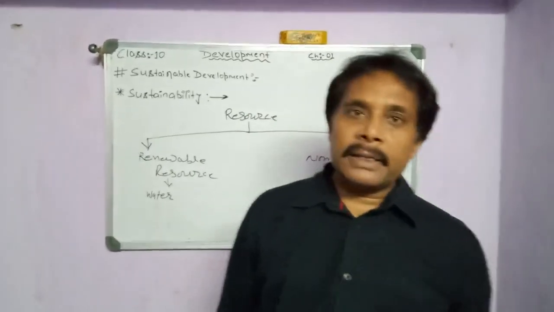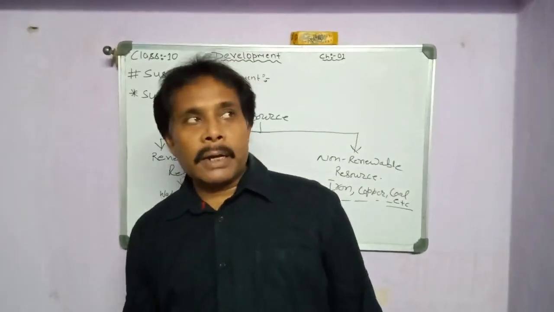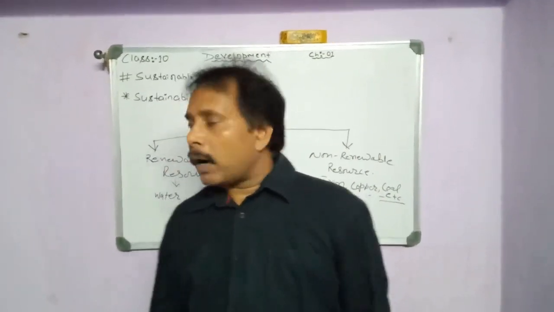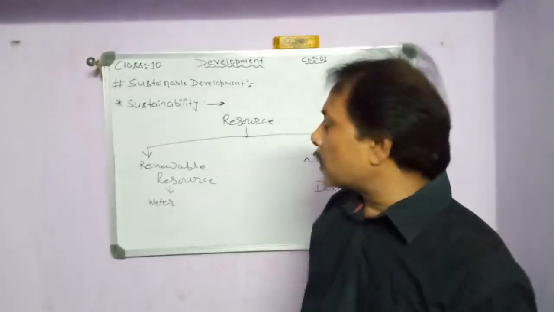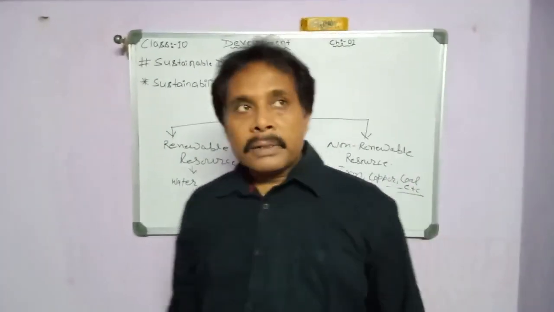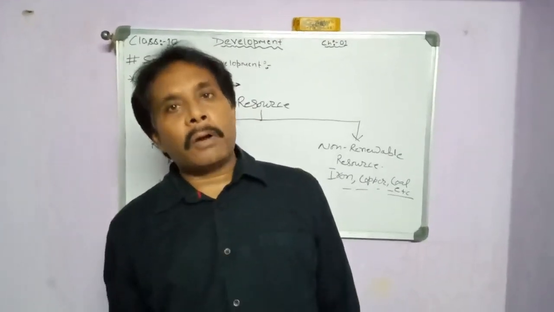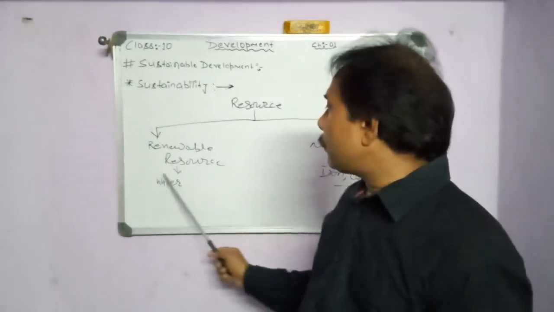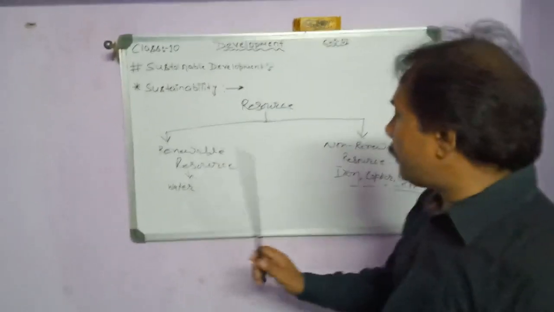But nowadays, due to excessive use of water, we are getting less and less water. So even though it is a renewable resource, some scientists think that after a certain period of time our country will face a problem of water. So this is the example of a renewable resource.